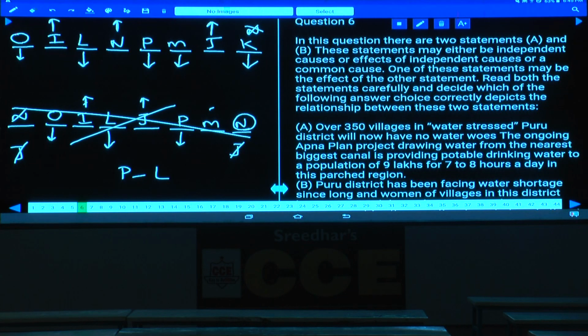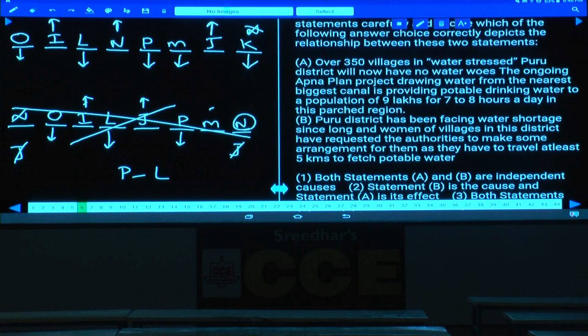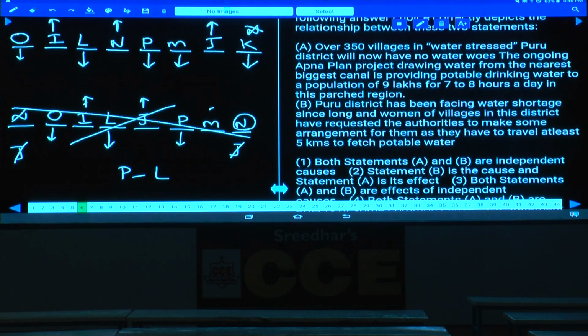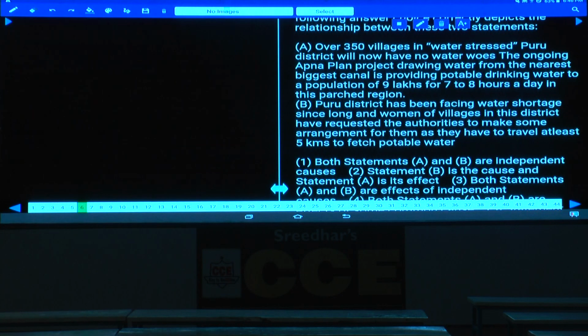Now in this question number 6, two events were given. What are those two events? Event A and event B. Now in this event A, what is the statement here? Over 350 villages in water stressed Puru district. Now here he is talking about what? Water stressed Puru district will now have no water woes. Water woes, what do you mean by this woes? Woes means there are no problems at all.